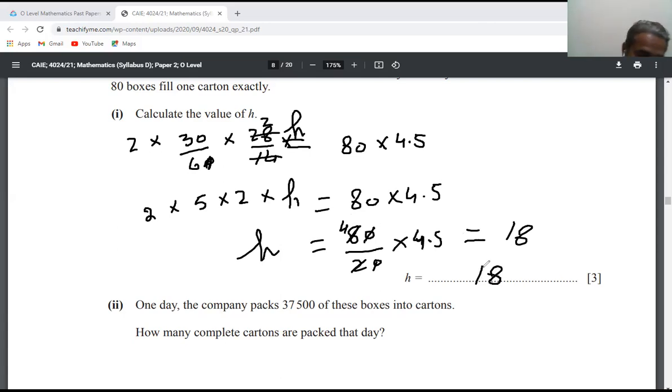Now, part 2. One day the company packs 37,500 of these boxes into cartons.